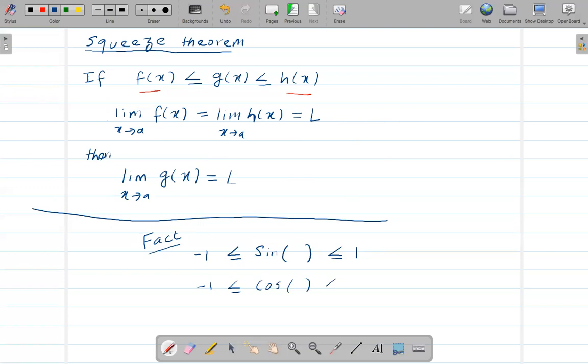Cosine of anything, you always get a value in between these. So this is a fact, right? I'm not going to go into too much detail on this fact, since this is trigonometry class material. I'm just going to use the fact from trigonometry to do the next problem. You just need to know this fact.